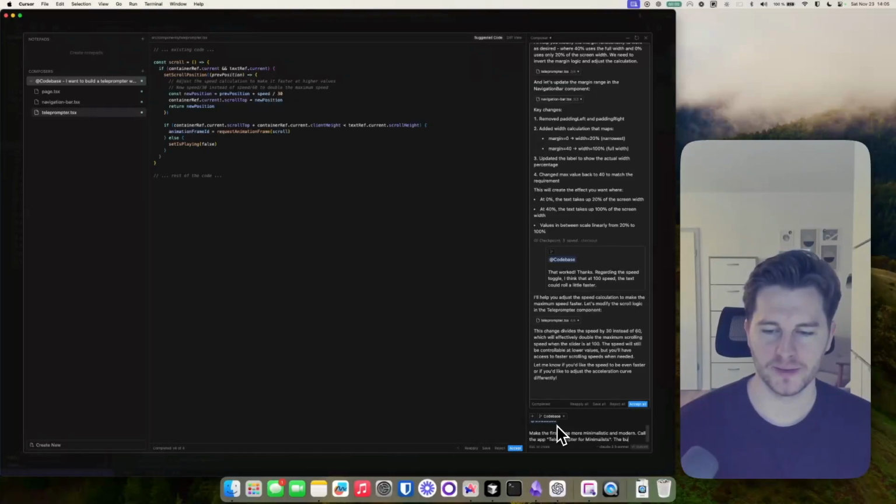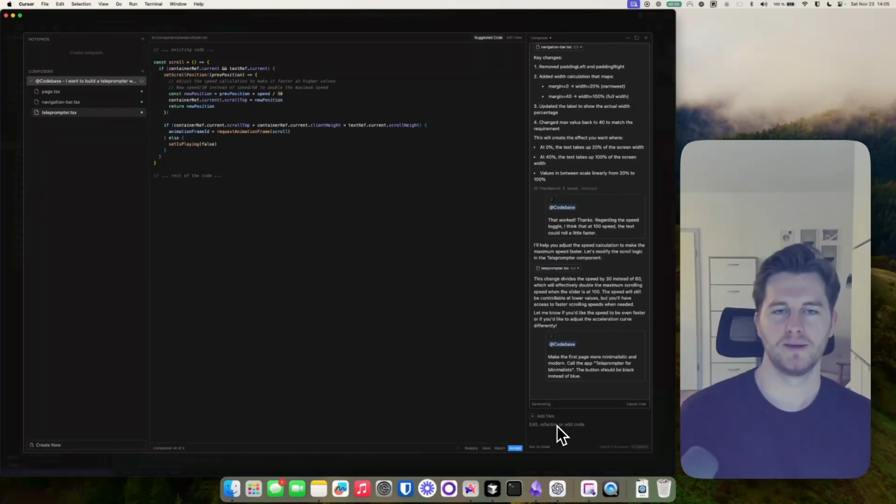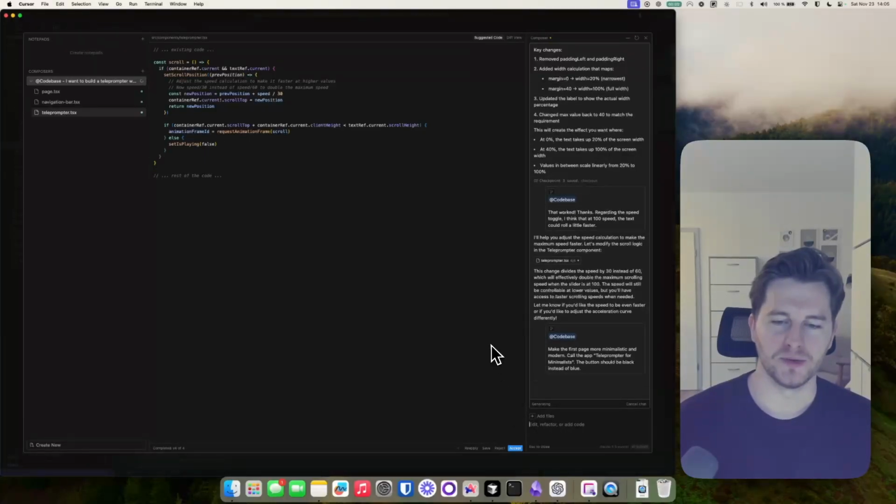The button should be black instead of blue. Let's go full minimalist mode here. All right, so it's doing that.